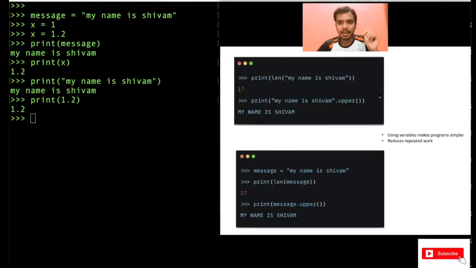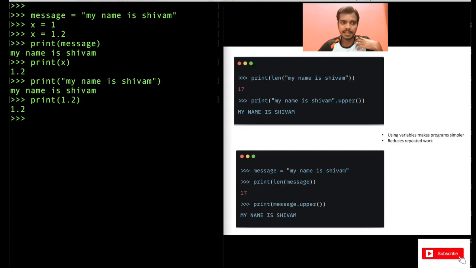Now see, let's say you have to do a lot of operations on this data: my name is Shivam. One operation can be finding the length of this string. So this is a string basically, and you want to find its length. Another operation can be converting this string into uppercase. You can see here, right?